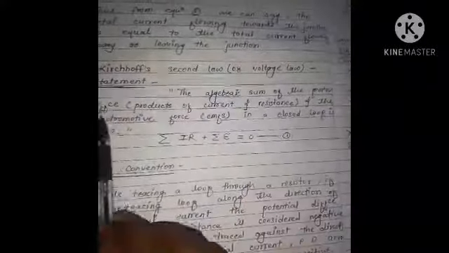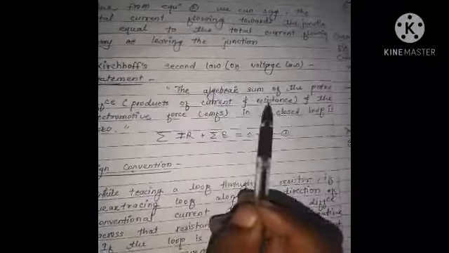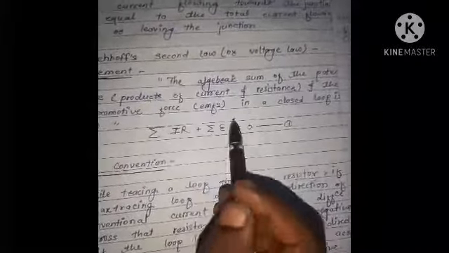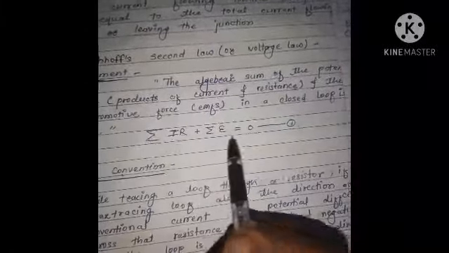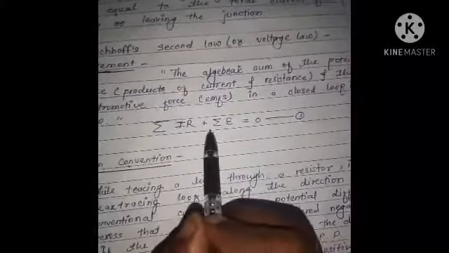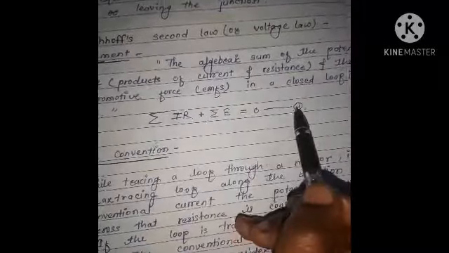Means the sum of potential differences, the product of I and R, plus electromotive force, epsilon. Thus mathematically we can write the statement as sigma IR plus sigma epsilon is equal to 0.